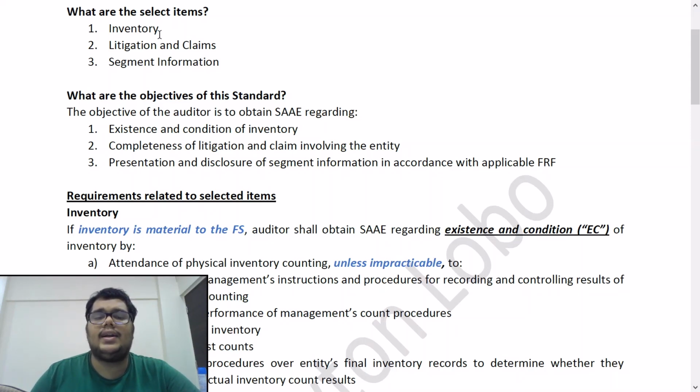Second point, completeness of litigation and claims involving the entity. We have to check that all litigation and claims involving the entity are completely disclosed by the company, and the impact of all the litigations and claims. Each company may be involved in certain court cases. Now they may not disclose all the court cases to the auditor, right?